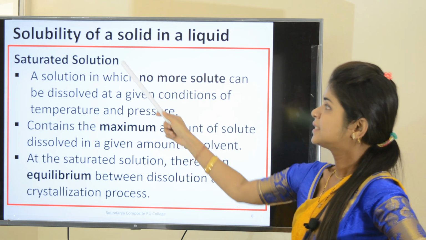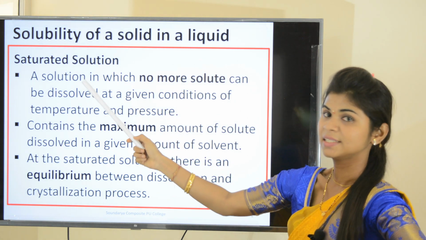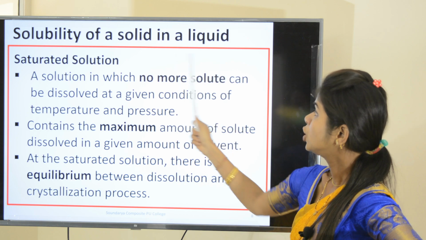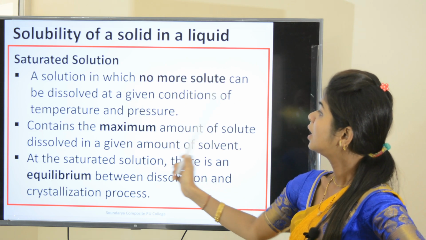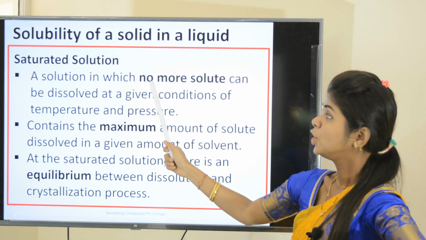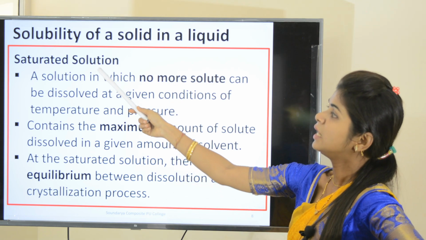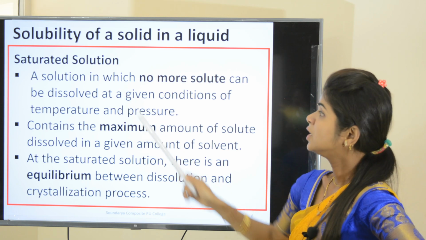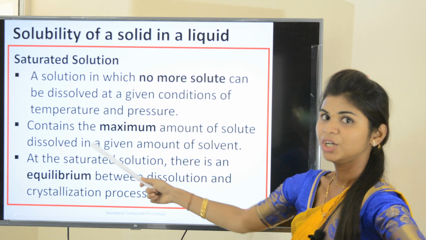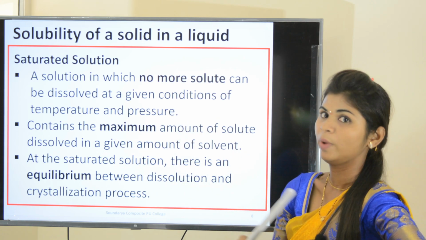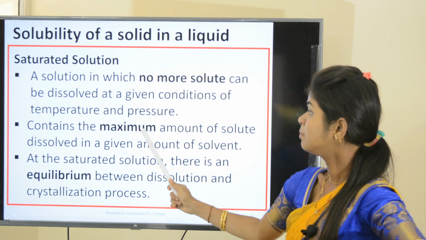Now second type, saturated solution. What do you mean by saturated solution? Saturated solution is nothing but a solution in which no more solute can be dissolved at a given condition of temperature and pressure. Here you cannot dissolve further more solute. That's why we will tell the solution has reached saturation. So saturated solution means it contains the maximum amount of solute dissolved in a given amount of the solvent. You cannot add further more solute to that because it is at its extreme amount.